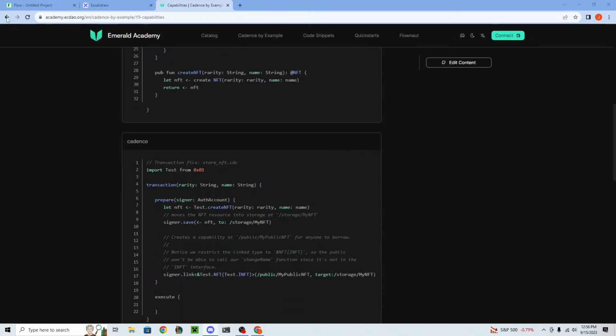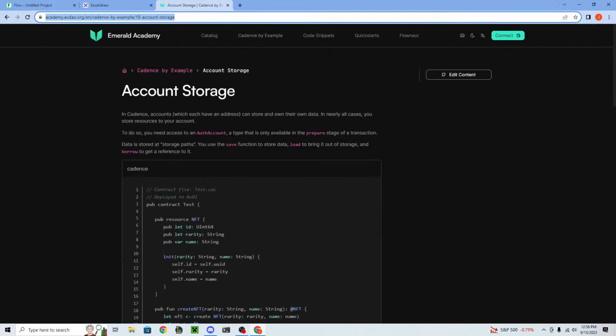Yeah, and also account storage too. So I would read both of these.